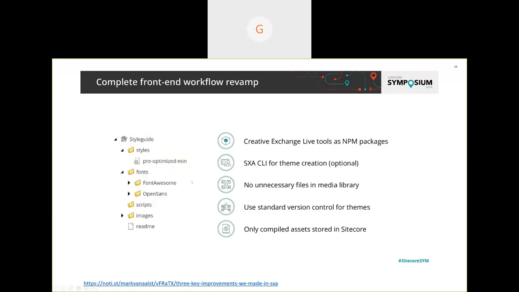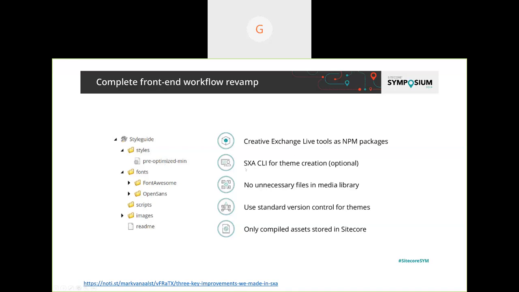But let's go further. The main big change in 9.3, I would say, is a complete workflow change from the front-end perspective. Previously, as I was saying, all the files, themes and styles would reside as items here itself. Now everything is already pre-optimized, and there would be only one file. Those files would be the single source of truth, part of the front-end developers' own version control. They can manage those assets, but only compiled assets would be in the Sitecore tree. So rather than a big tree here, it will just have one item.